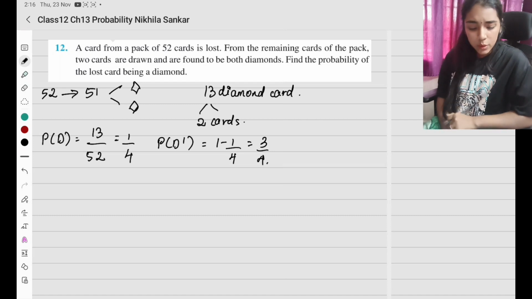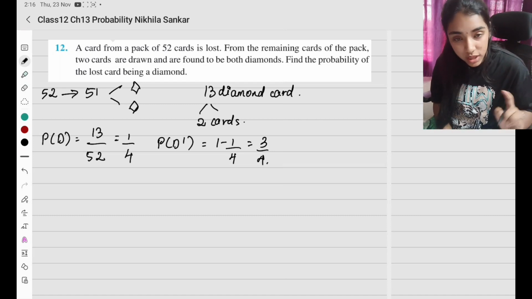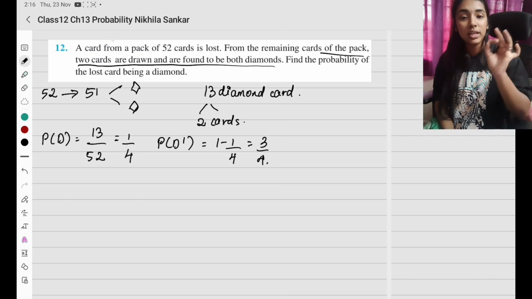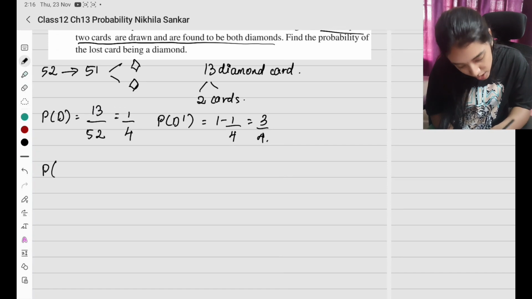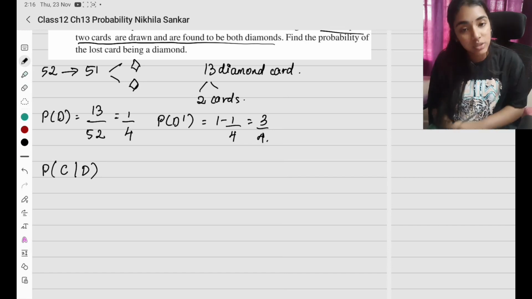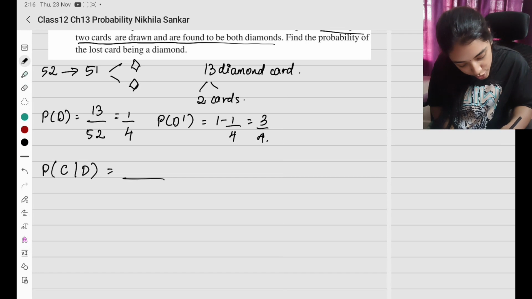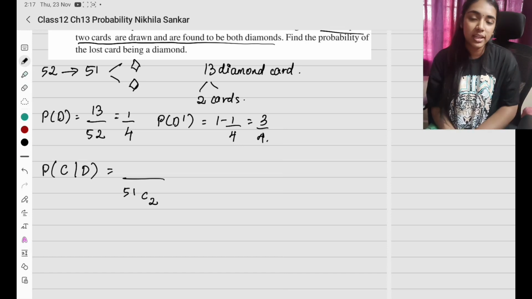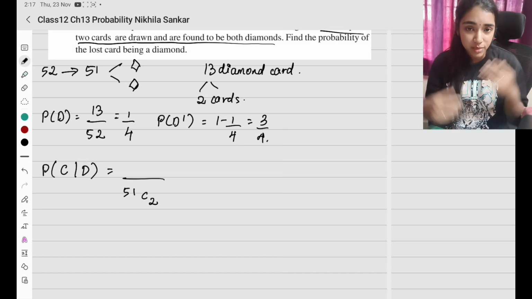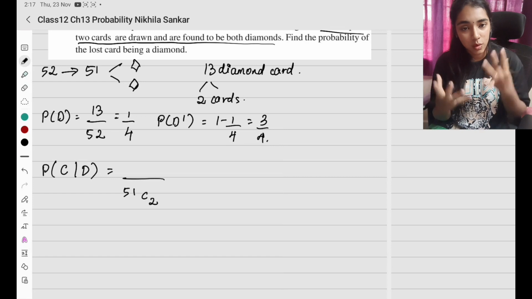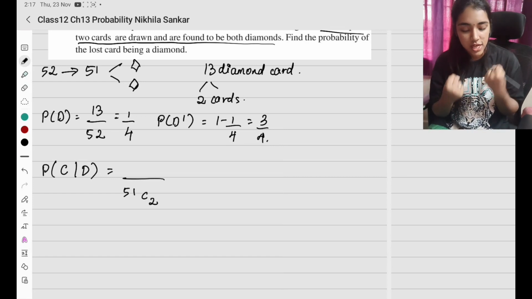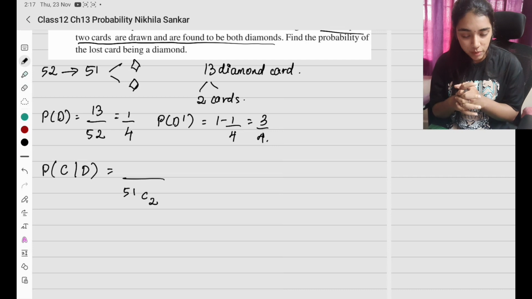Okay. Now, what are they saying? From the remaining cards, that is, one card is lost. From the remaining cards, 2 cards are drawn and are found to be both diamonds. So the probability of picking a card: I'm taking a card and it is given that both are diamond. So what is its probability? The total number of cards is going to be 52, 51, out of which I am going to choose 2. Here we have to use permutation combination, because there are 13 cards and 52 cards, and you don't know which one to choose. So basically we will use combination.